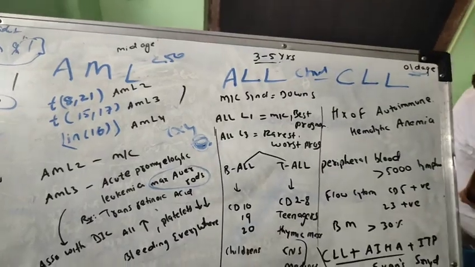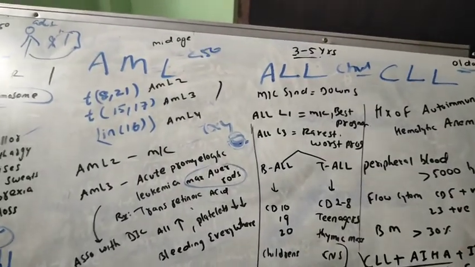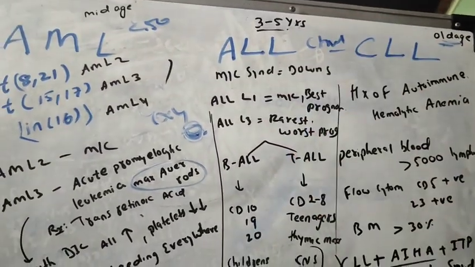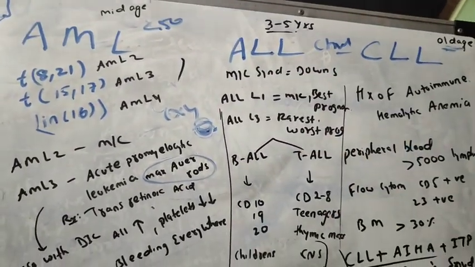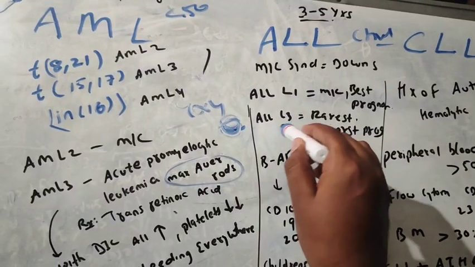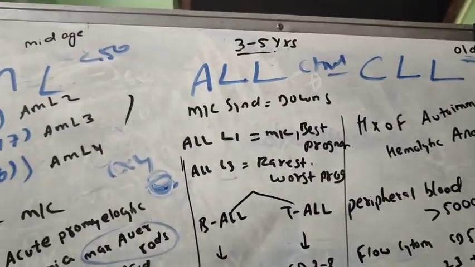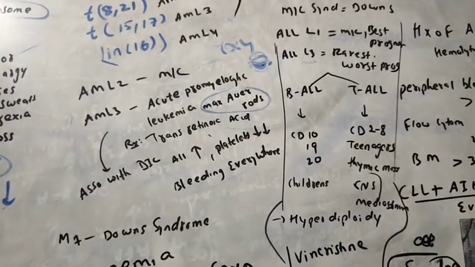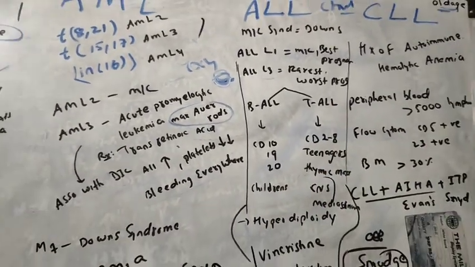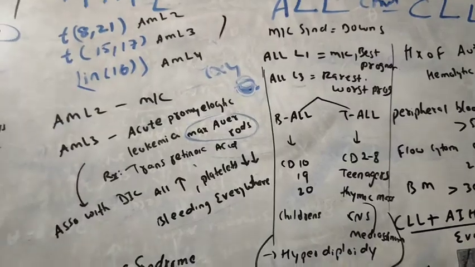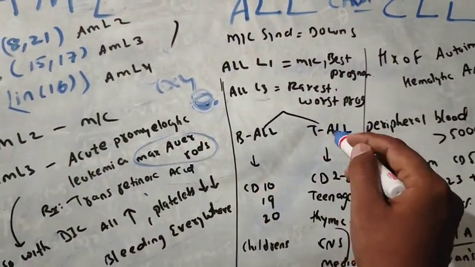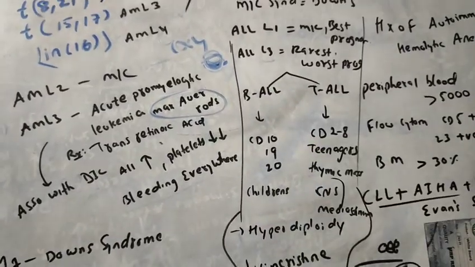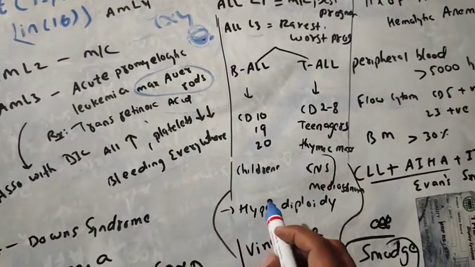It is Down syndrome. Among the ALL types, L1 is the most common type and has the best prognosis. Among the ALL types, L3 is the rarest and has the worst prognosis. We have B-ALL, B lymphocyte, and T lymphocyte, T-ALL. So B-ALL mostly occurs in children.